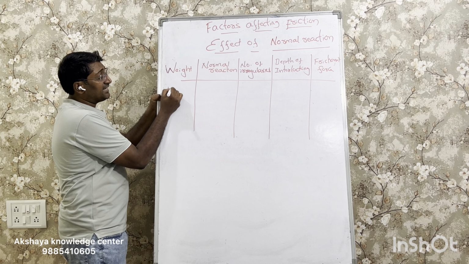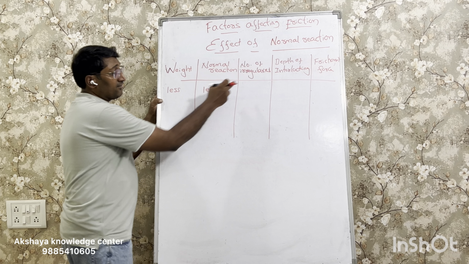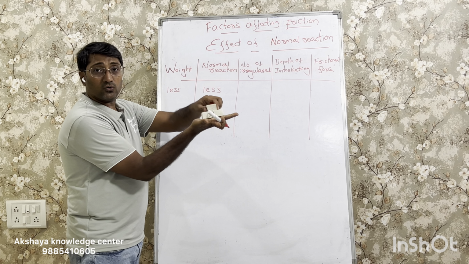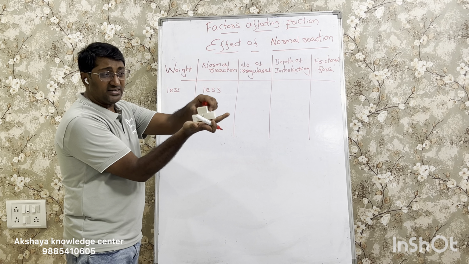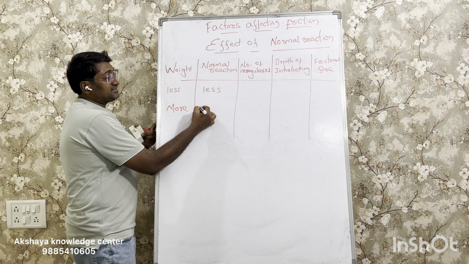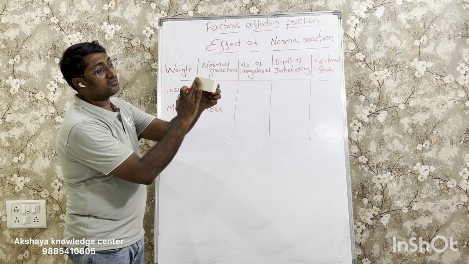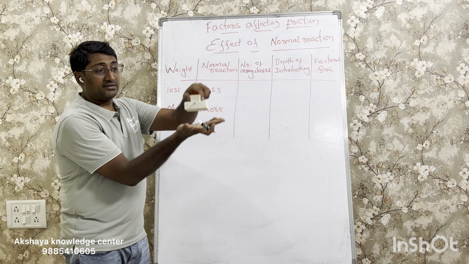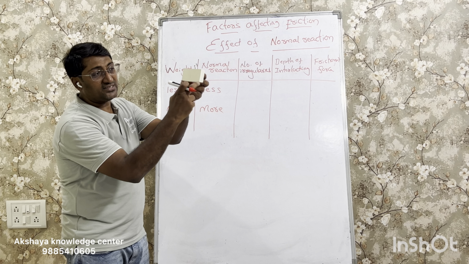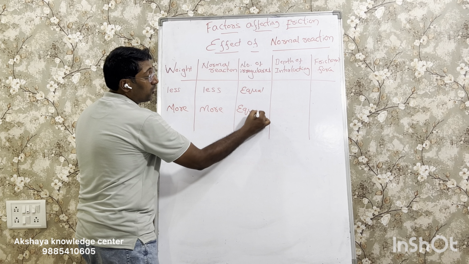First, we use less weight. So less weight will result in less normal reaction. Now, see the number of irregularities. We are using the same surface on the floor. We did not change the surfaces. We used the same surface. We only added weights. Now, with more weights, we see more normal reaction. Now, number of irregularities, does it change? You have 1000 irregularities on this, for example. Doesn't matter how much weight you add on it, the number of irregularities will not change because the surface area is not changing. So you will have equal number of irregularities in both scenarios.